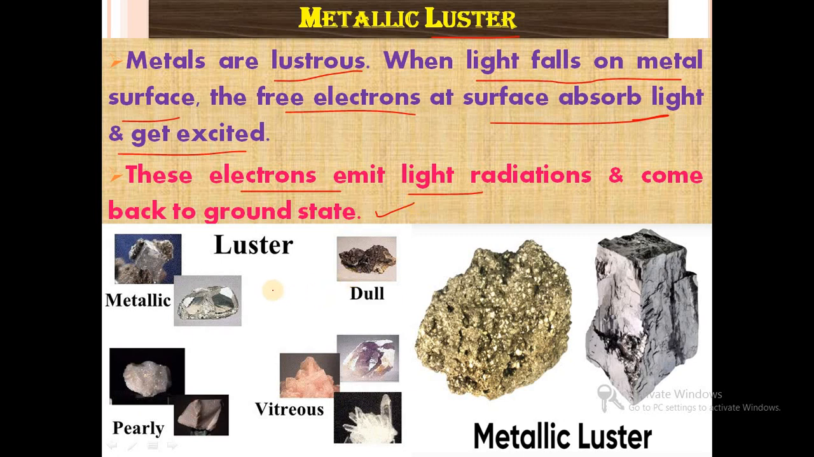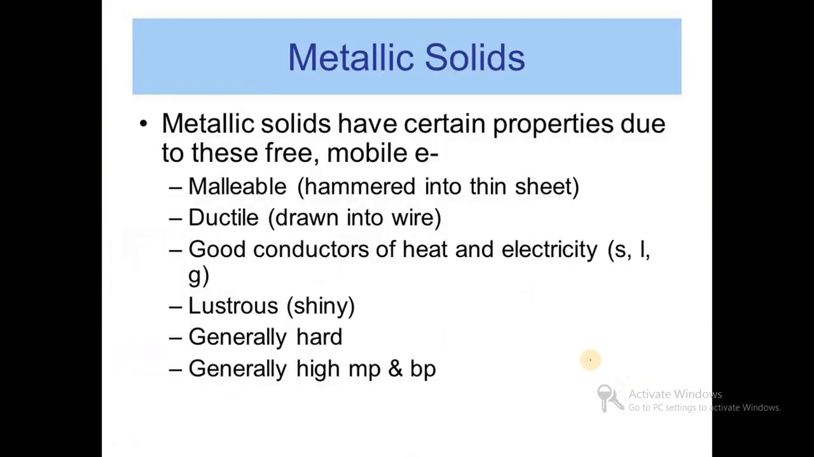These are examples of lustrous property. This is a metallic luster. Some show a dull nature, some show a shiny nature, a pearly nature, a vitreous nature. Then metallic luster is like this. The shiny appearance of metal is called metallic luster.